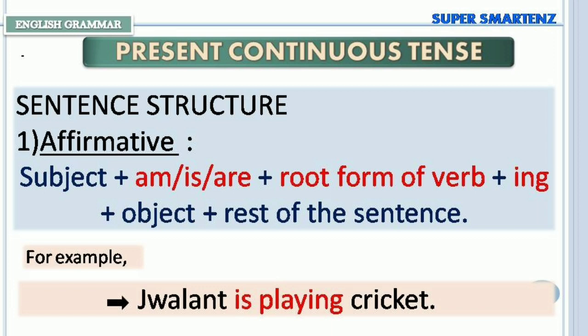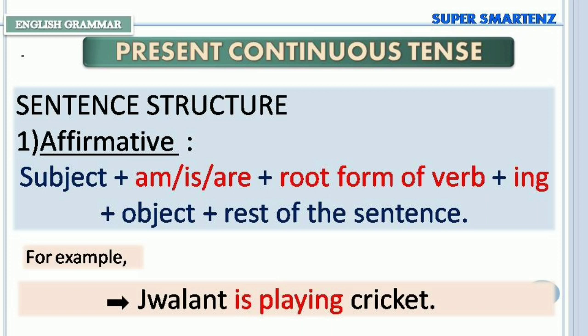Welcome to Super Smartens. In this video, you can know about present continuous tense, sentence structure, affirmative sentence: subject plus am or is or are plus root form of verb plus ing plus object plus rest of the sentence.